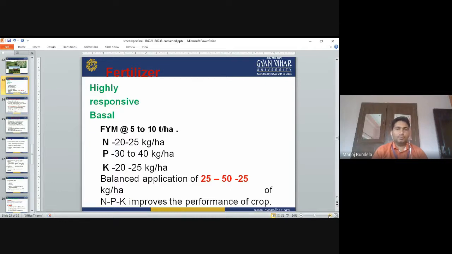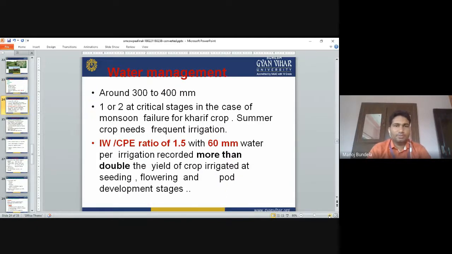These all we apply as a basal dose during land preparation. The balanced application of 25, 50, 25 kg of NPK per hectare is recommended to improve the performance of the crop.